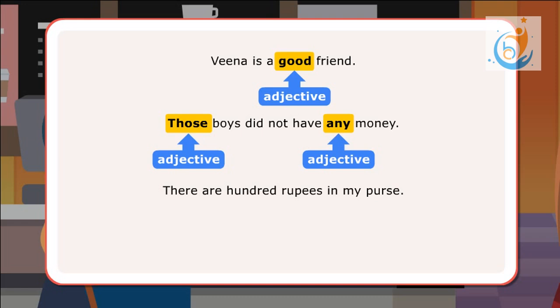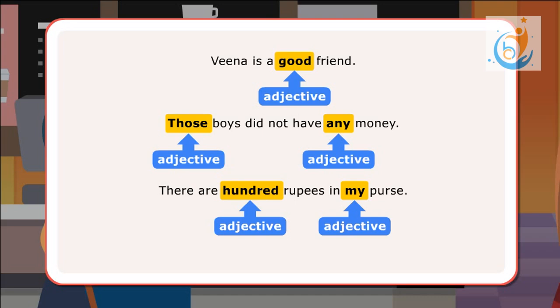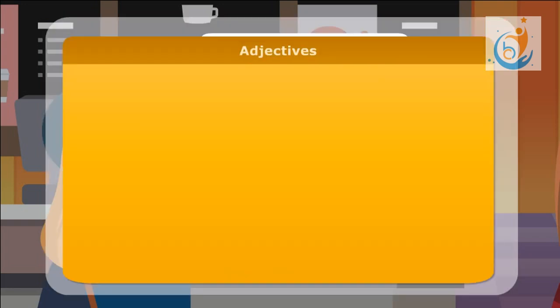In the last sentence, 100 and my are adjectives. 100 tells how many rupees and my adds something to the noun purse by telling whom it belongs to. Here is a list of some adjectives.